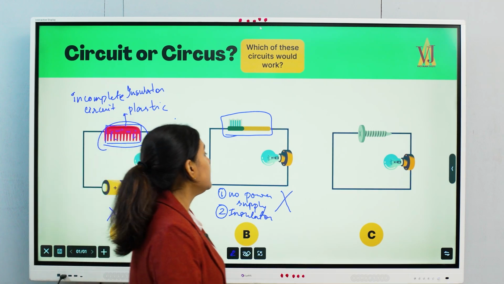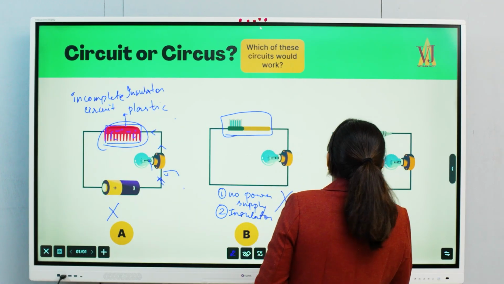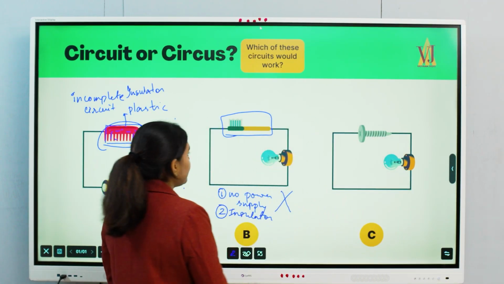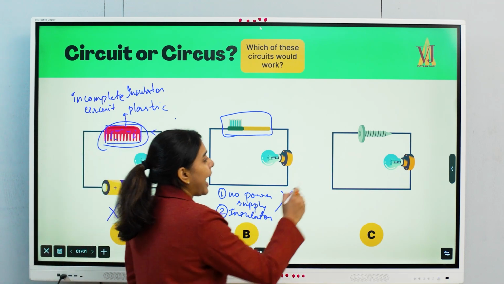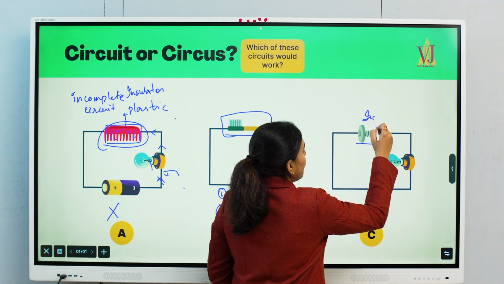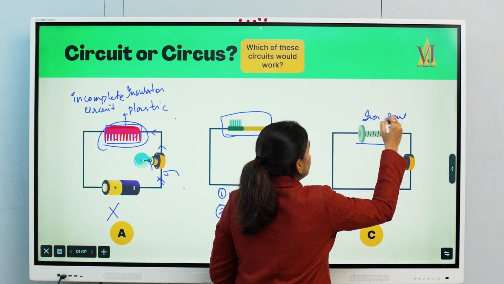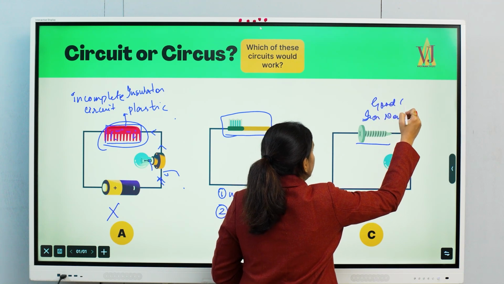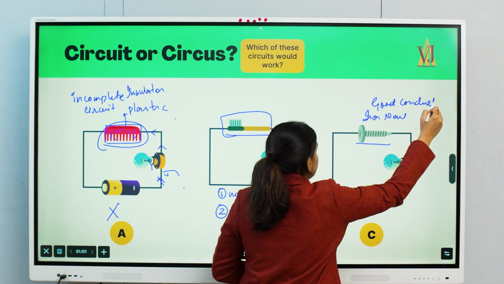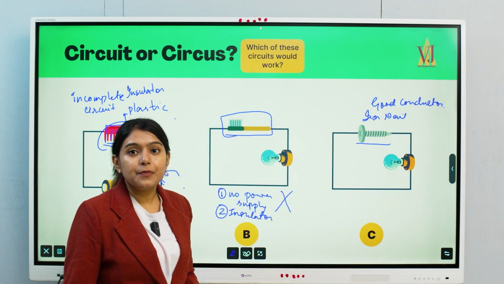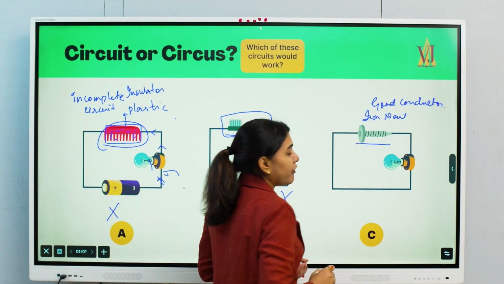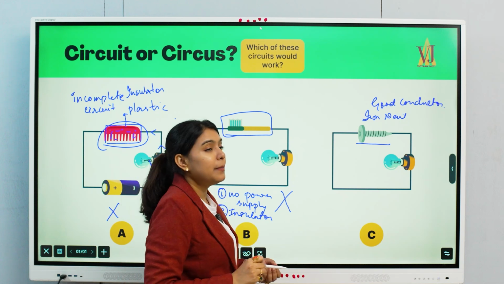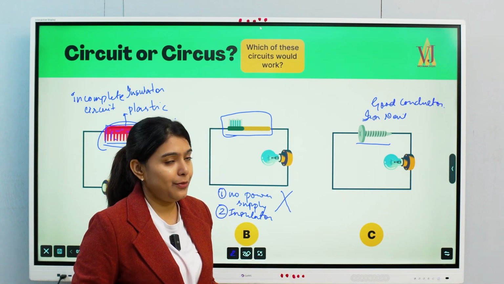Understood? Now, the third question. In the third question, we see something like a comb or a toothbrush, and here we have one iron nail. If we have one iron nail, it is a good conductor, right? If it is a good conductor of electricity, that means it has free electrons. These free electrons say, yes, for now we are aimless or jobless, but if you show us some guidance, we can be helpful.